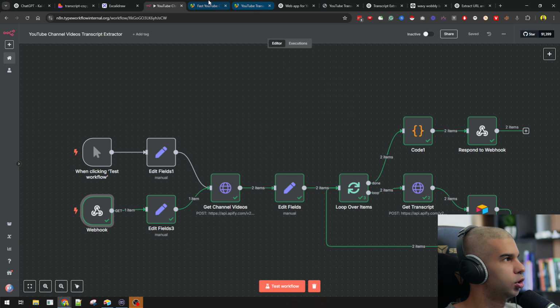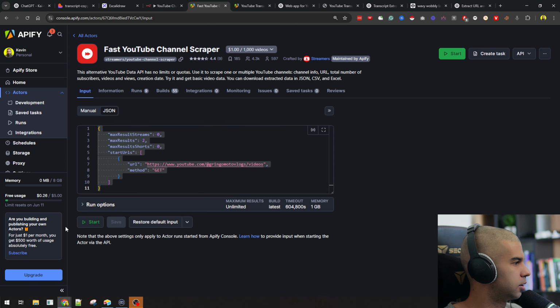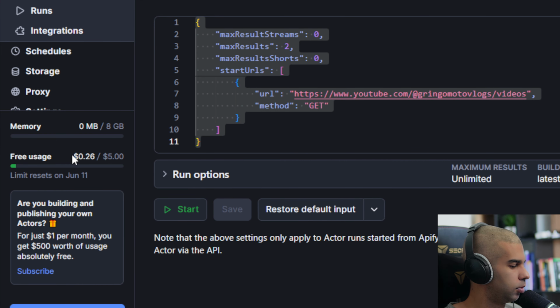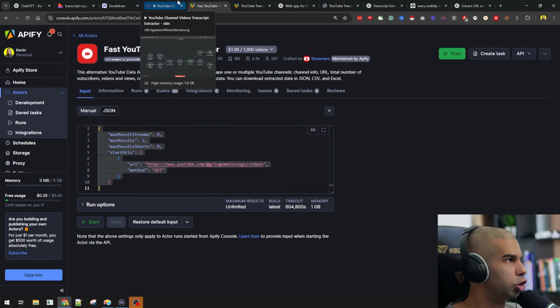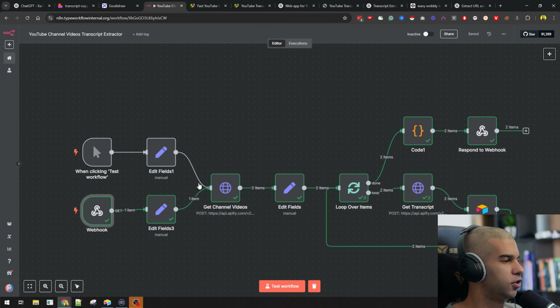In terms of cost, this is very cheap in the sense that here, as you can see, it went from 1 cent to 26 cents. So all those testing and back and forth cost me around 25 cents in total, which isn't a lot. Obviously, we're just playing around with 2 videos or 5 videos, so that's not a lot of videos. But then again, if you're charging people for this, there's a lot of profit margin that you can have.